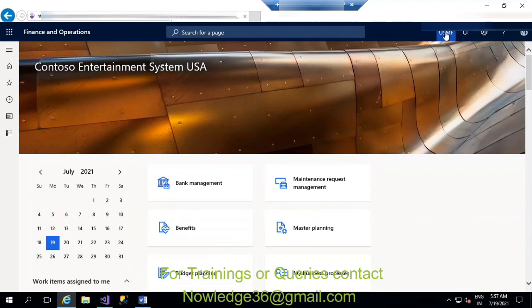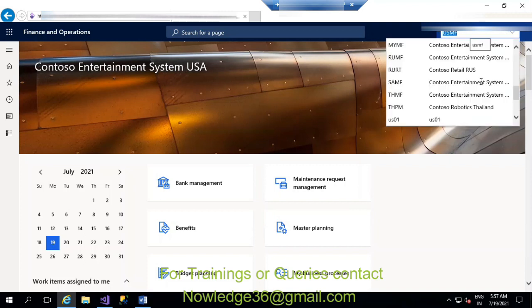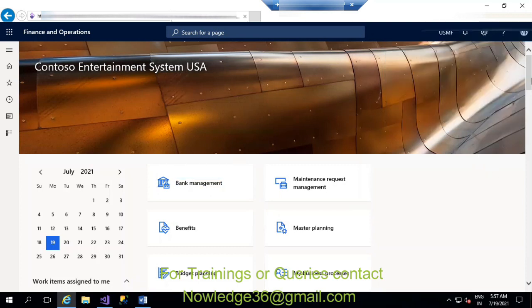And here this USMF is the company, or you can change your company accordingly. These are called legal entities. If you're working with some other company, like the DAT company, you can click on it and change your company. That one we call a legal entity.